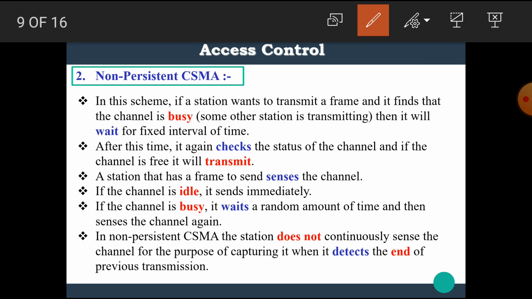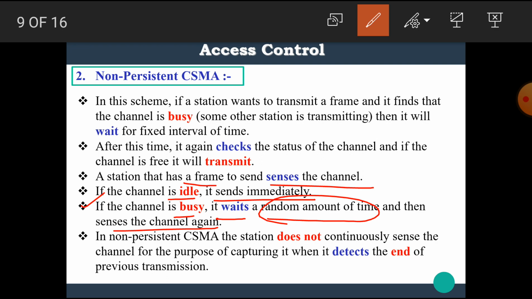A station that has a frame to send senses the channel. If the channel is idle, it sends data immediately. If the channel is busy, it waits a random amount of time and then senses the channel again. That means in this type there is no continuous sensing of the channel.